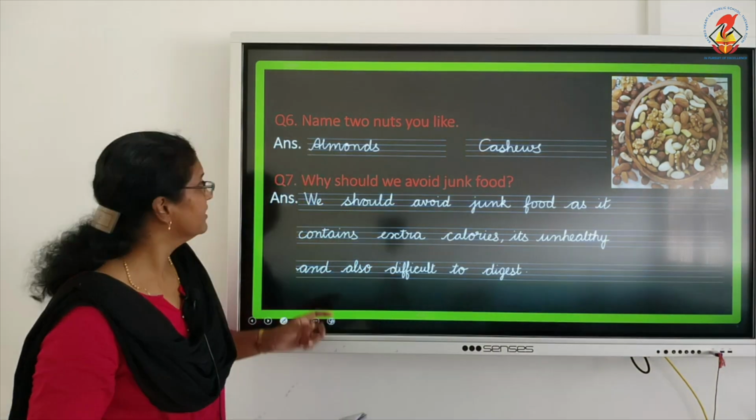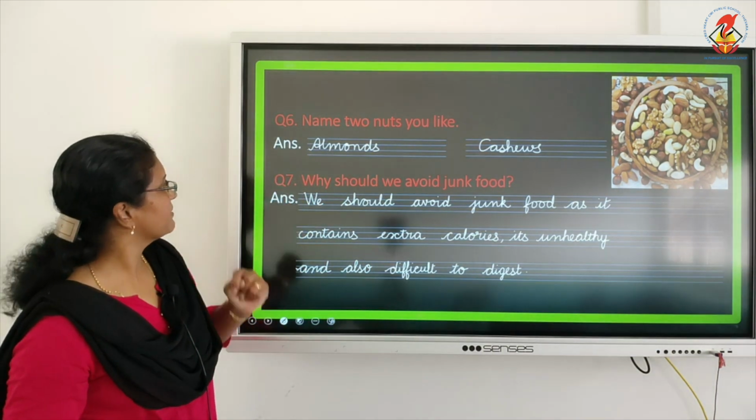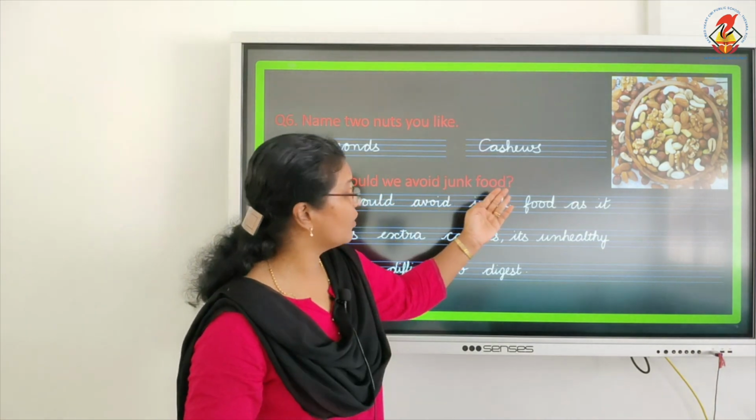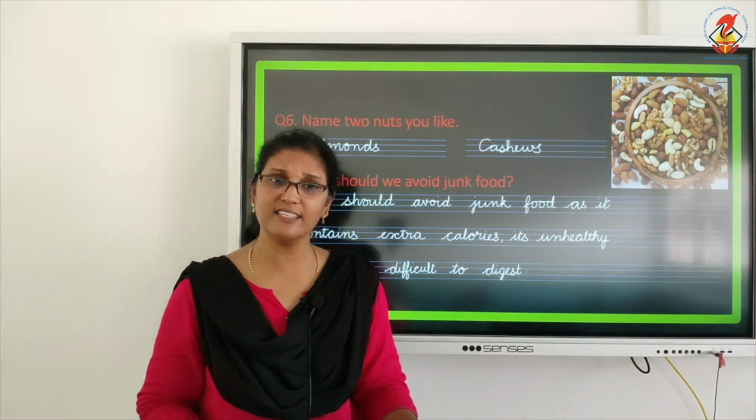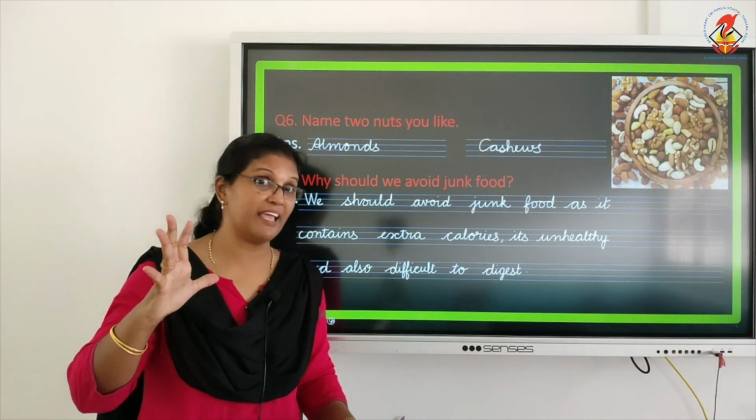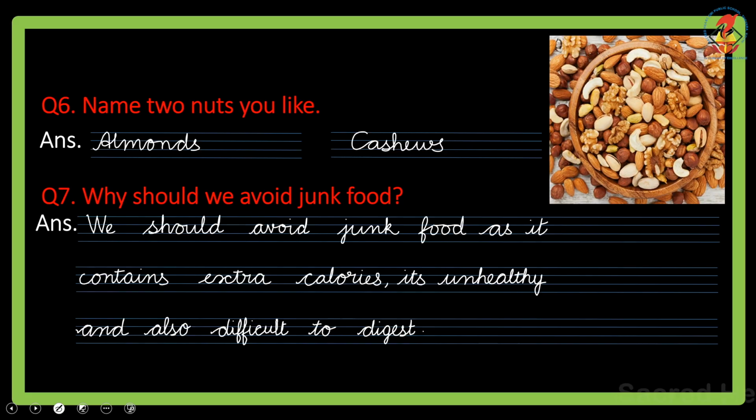Okay, children? Now, coming to question number 7. Why should we avoid junk food? This is a big question, right? Not the size of the question, an important question. So, it says we should avoid junk food as it contains extra calories. We need calories for our growth to be strong, but it contains more calories than needed.